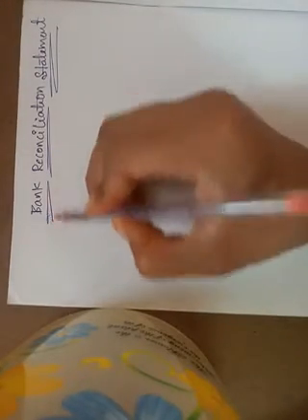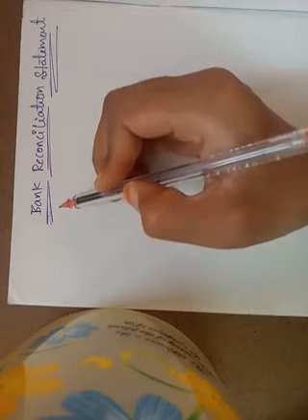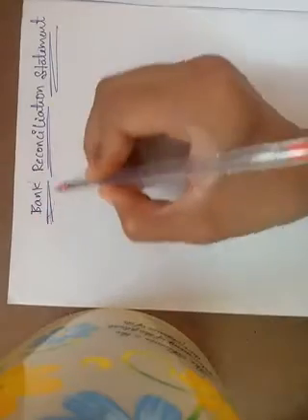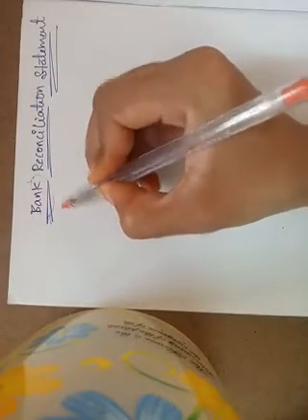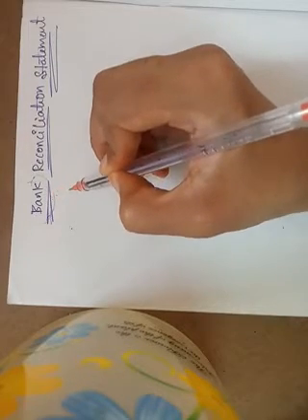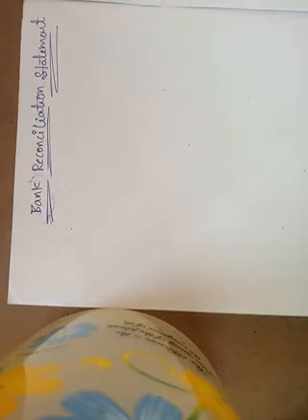What is the meaning of bank? A bank is a financial institution which accepts deposits from the public and gives loans to the public. Next is reconciliation. Reconciliation means rechecking.